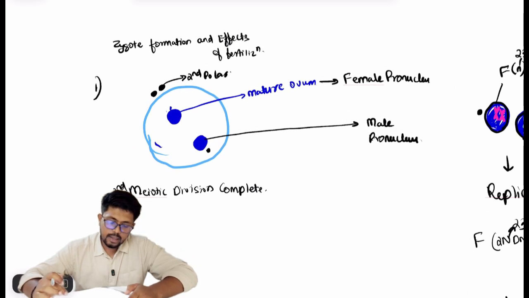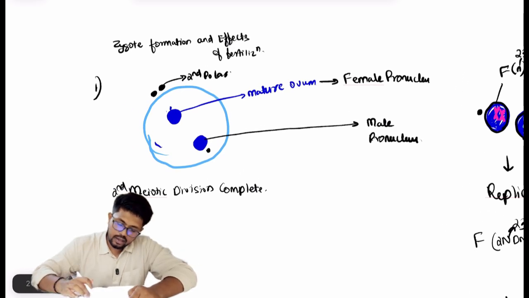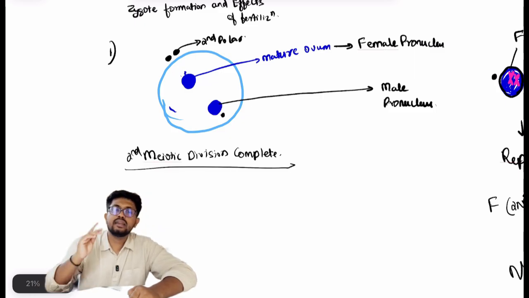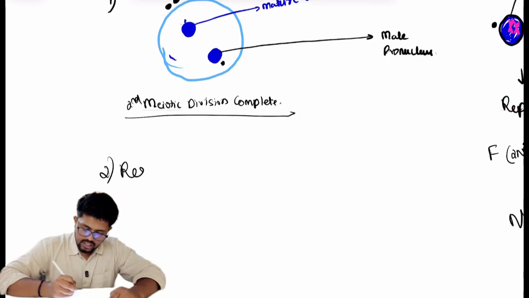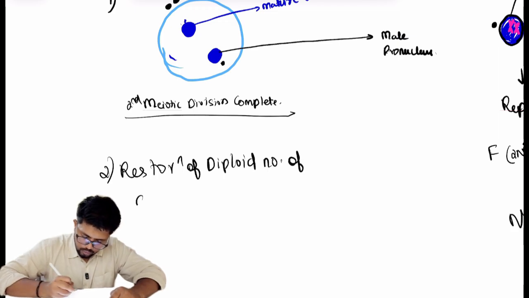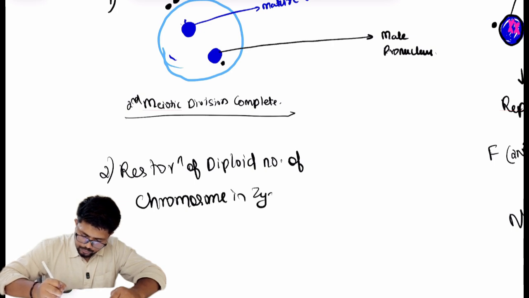So in the third step of fertilization, what are the events that occur? Firstly, the second mitotic division will be completed and the second polar body will be formed. Second, the restoration of the diploid number of chromosomes in the zygote.